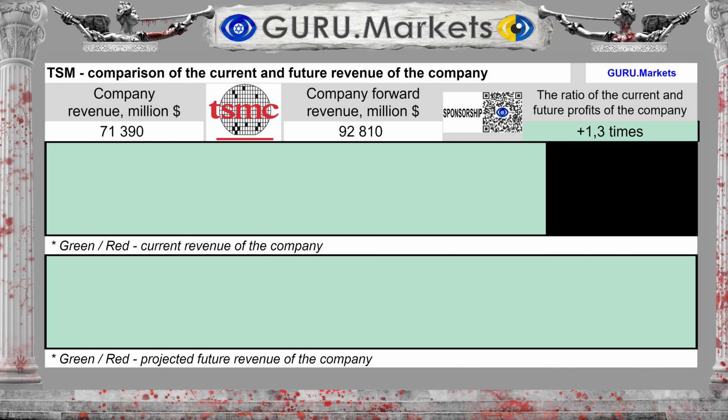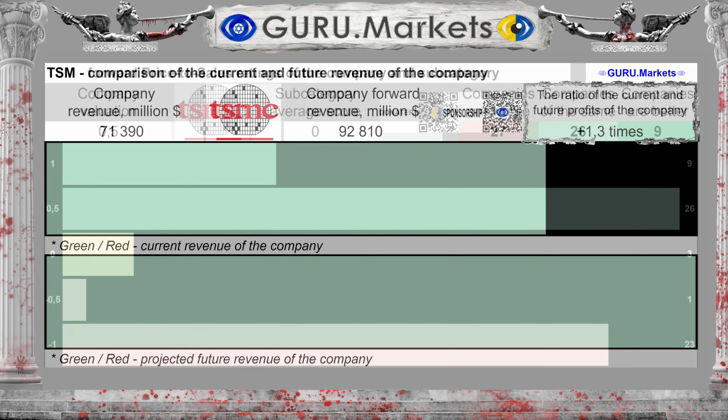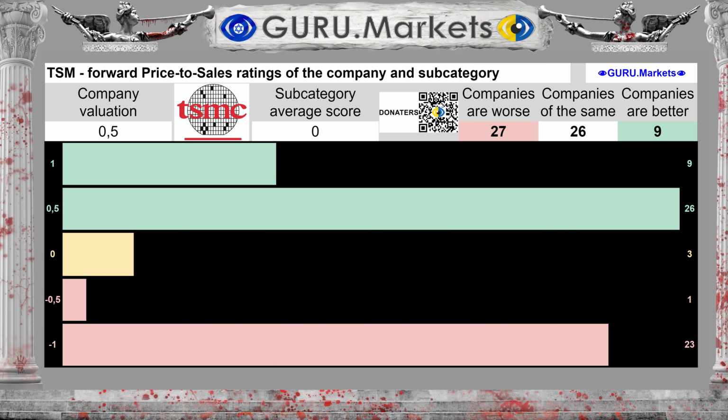Forward revenue for the coming 12 months is expected to be $92,810 million, 30% more than currently. Assessing the projected future sales volumes in comparison with the subcategory companies: Good, 0.5 points.